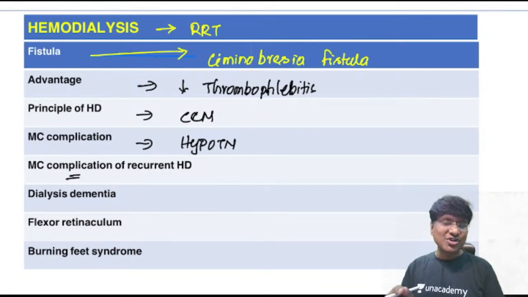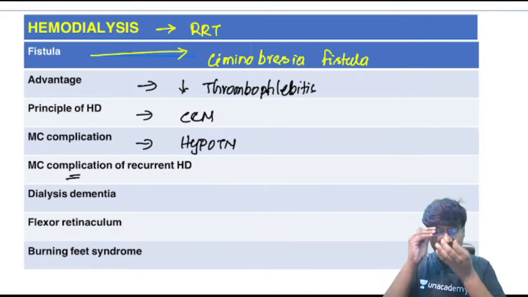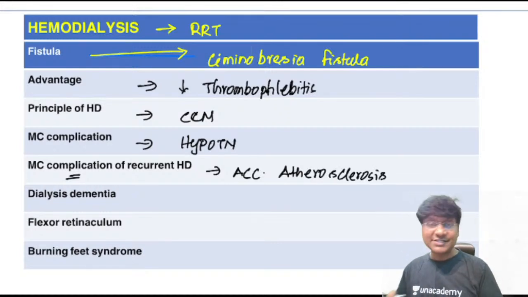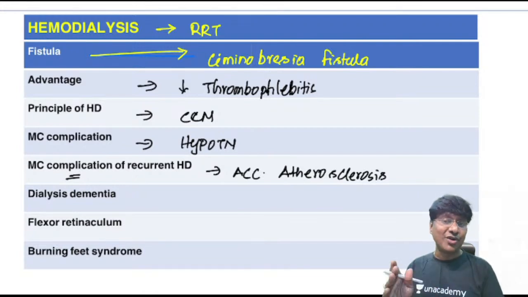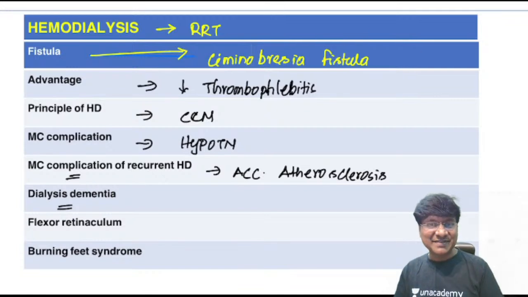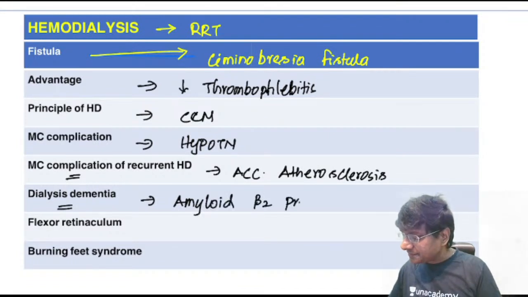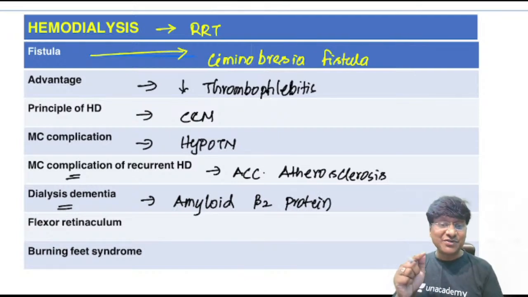Then, what is the most common complication of recurrent hemodialysis? Most common complication of recurrent hemodialysis will be accelerated atherosclerosis. Then, these patients who are undergoing dialysis for a longer time also develop dialysis dementia. What is the cause for dialysis dementia? The cause is accumulation of amyloid beta 2 protein. Okay, accumulation of amyloid beta 2 protein within the brain will result in dialysis dementia.